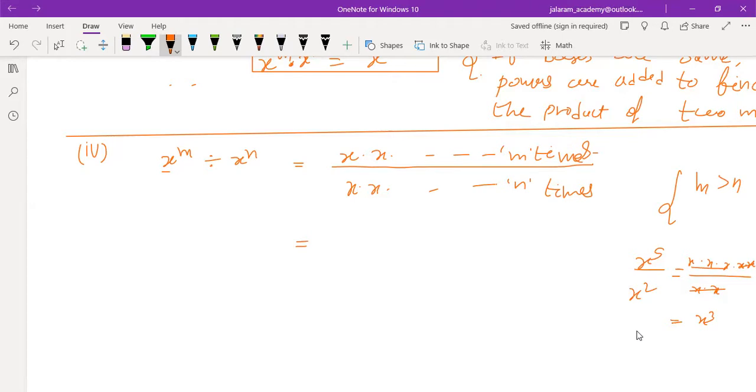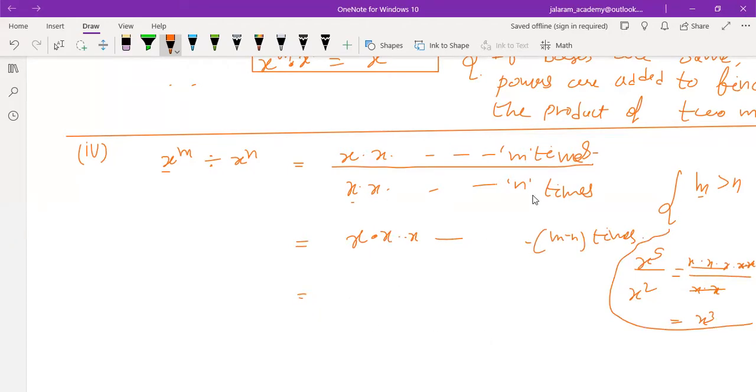So we have to subtract the powers. Similarly here, as m is greater, x will be cancelled out n times, and x into x into x and so on up to m minus n times remains in the numerator. Is that clear to everyone?